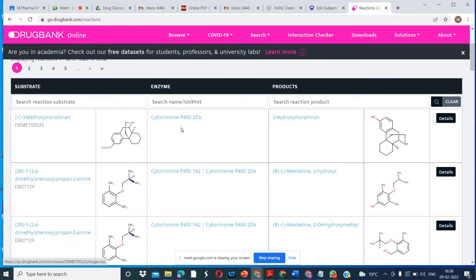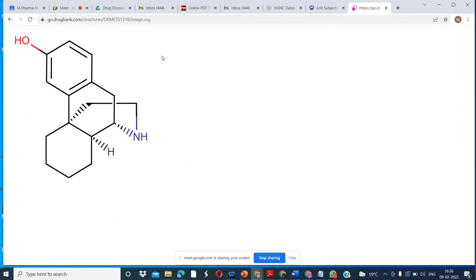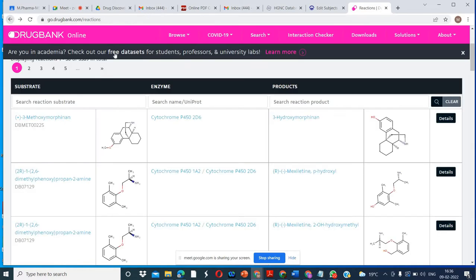The substrate binds on the enzyme, and hydroxymorphinol is the reaction product. So I want to click on this. What will happen? This is also an image. So this is the structure. Now we will go into the detail.